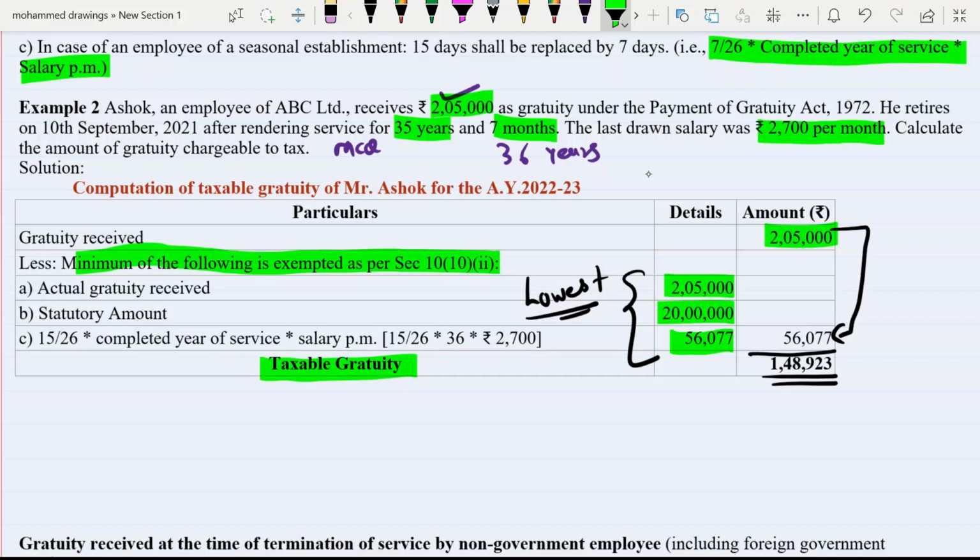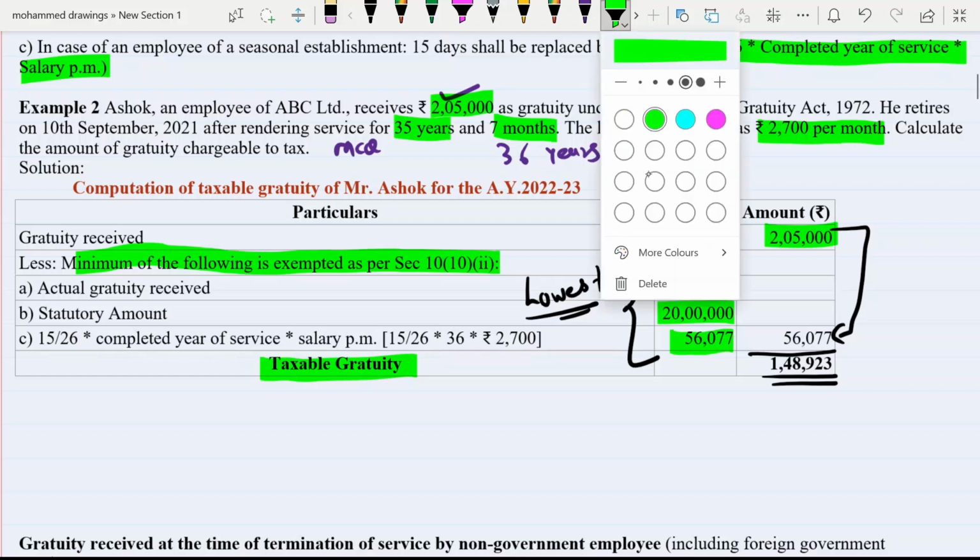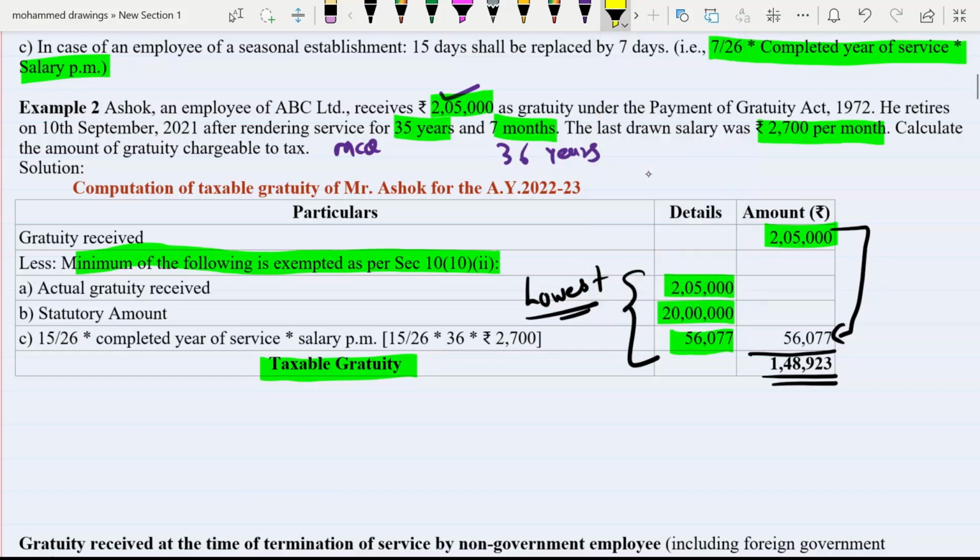And you have to do this calculation when the person is covered under the Payment of Gratuity Act 1972, because in gratuity there are two things: a person covered under the Payment of Gratuity Act 1972, and not covered under the Payment of Gratuity Act 1972.